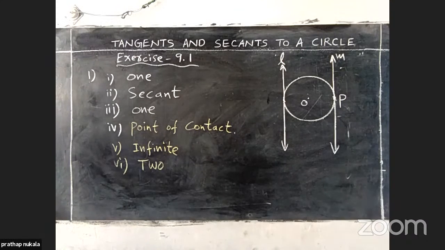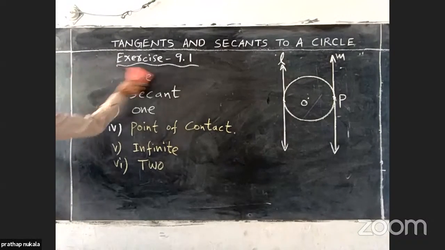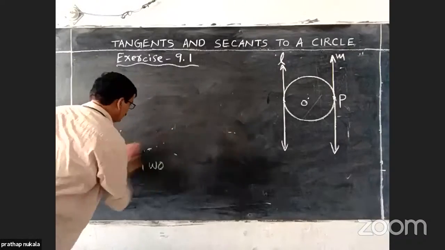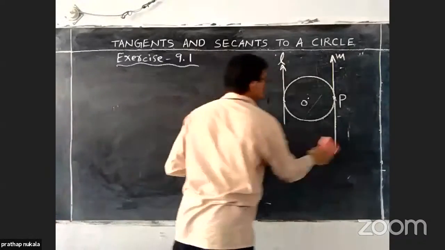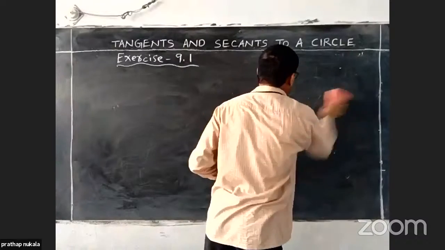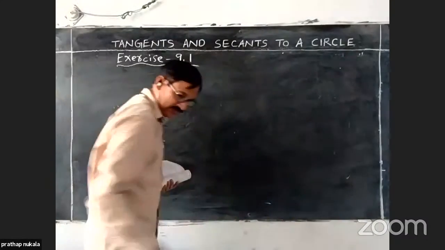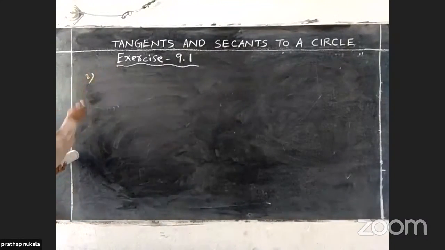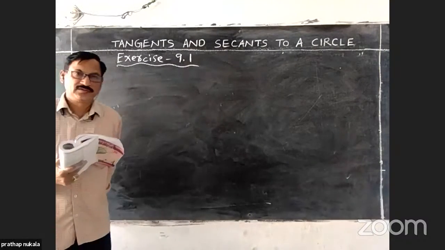Next, we are going to solve the second problem. I am reading the problem.